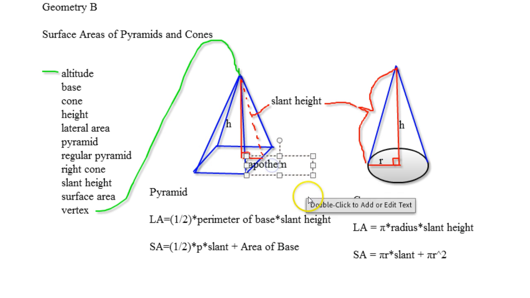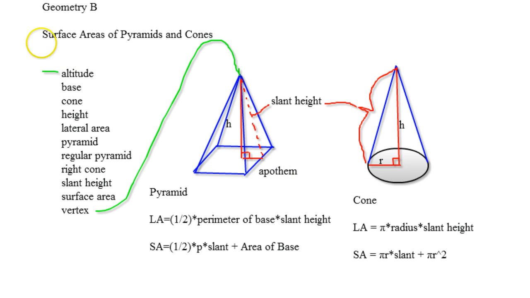Let me move this apothem down. The height is here, the apothem is here. If you know these two, you can use the Pythagorean theorem to find the slant height of the pyramid.